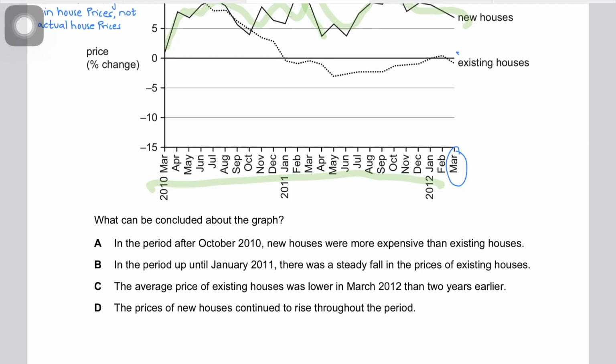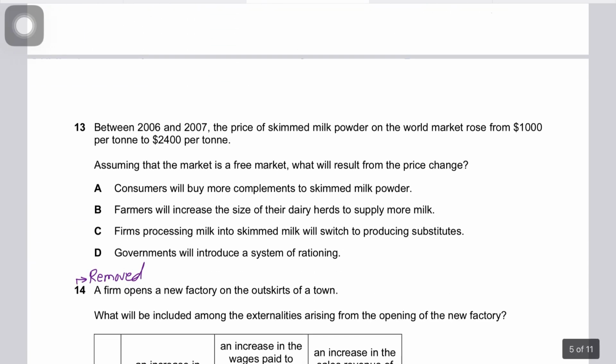So you conclude about this, but you don't conclude about actual prices. The data doesn't show the actual prices. These sort of questions usually students get wrong. But once you know that this is not actual price, this is a percentage change, it's not absolute prices, then you will get the hang of it.